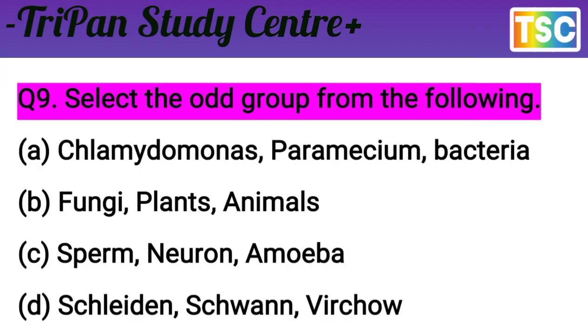Next question on your screen. Select the odd group from the following. You know that I give four sequences, and you have to select the odd group. A. Chlamydomonas, Paramecium and bacteria. B. Fungi, plants, animal. C. Sperm, neuron, amoeba. And D. Schleiden, Schwann and Virchow.